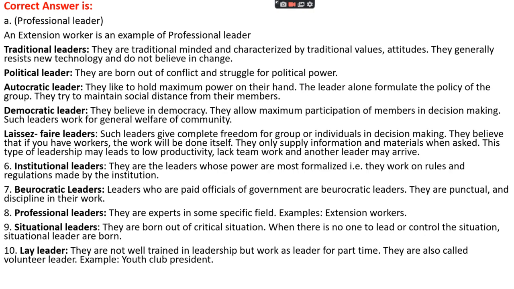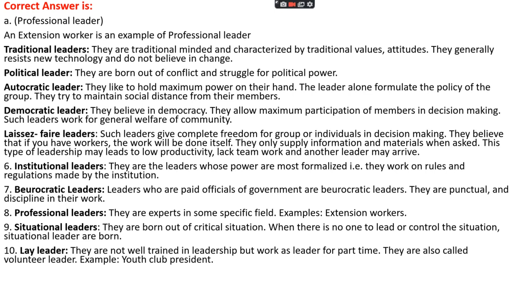Okay, let's see some types of leader. The traditional leaders are those leaders who are traditionally minded and mainly characterized by traditional values and attitudes, and they majorly resist new technology and do not believe in change. While political leaders are born out of conflict and mainly struggle for political power. If we see autocratic leaders, they like to hold maximum power in their hands, and they alone formulate the policy of the group. They try to maintain social distance from their members.